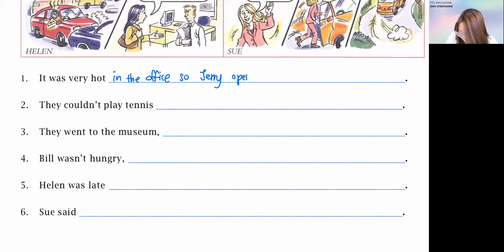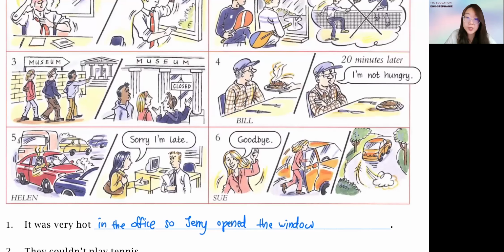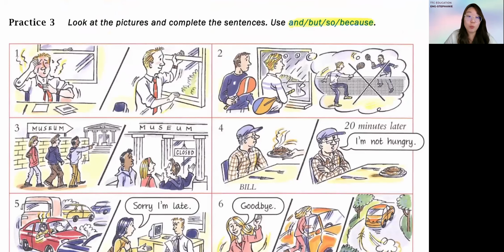Jerry opened the window. Okay, I decided to use past tense because I saw the window has already been opened. It's not like I haven't opened, or wanted to open. So I use past tense. Okay, already happened. Next one.